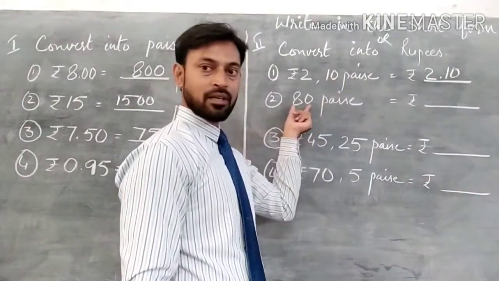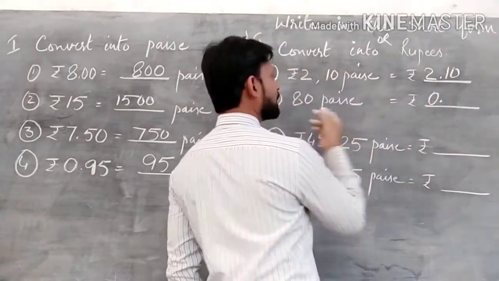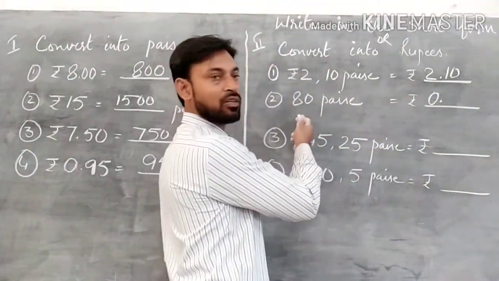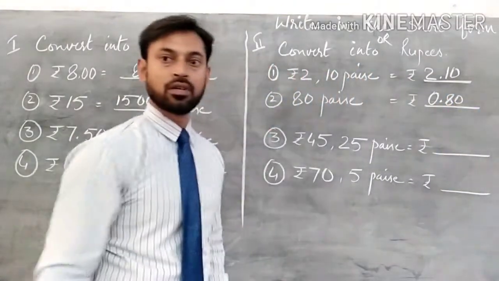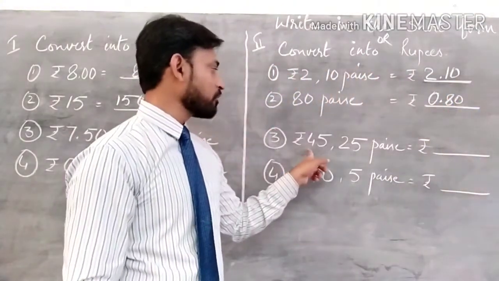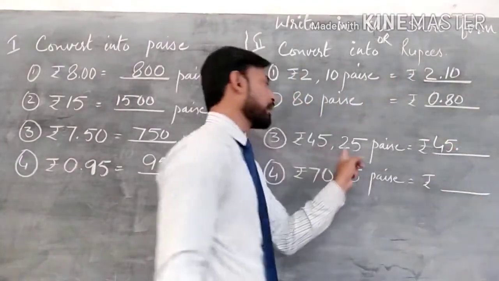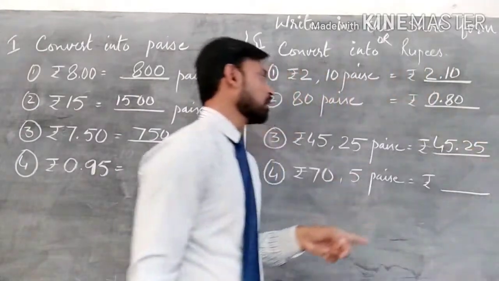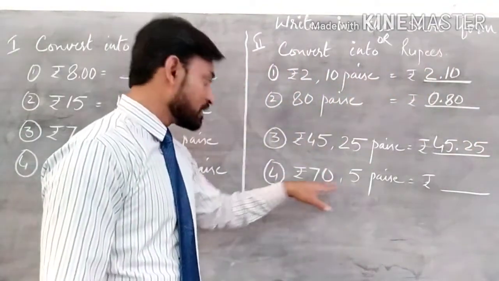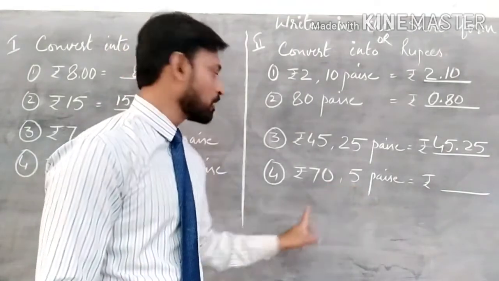This is 80 paise, so always remember the rupees is 0 and the 80 paise you have to write in a 2-digit number, so this is 0.80. Here 45 rupees, then 25 paise, this is already a 2-digit number. See, this is a one-digit number. This is the best example.